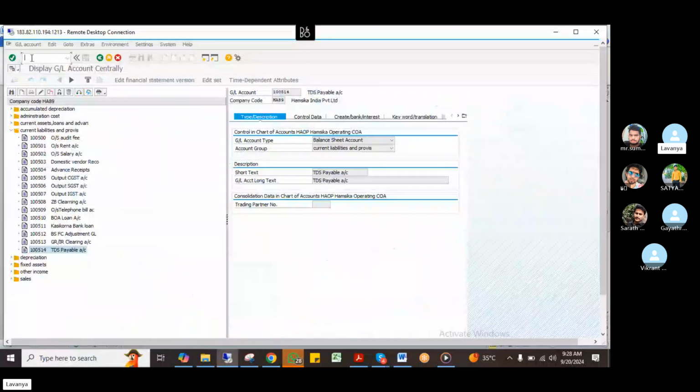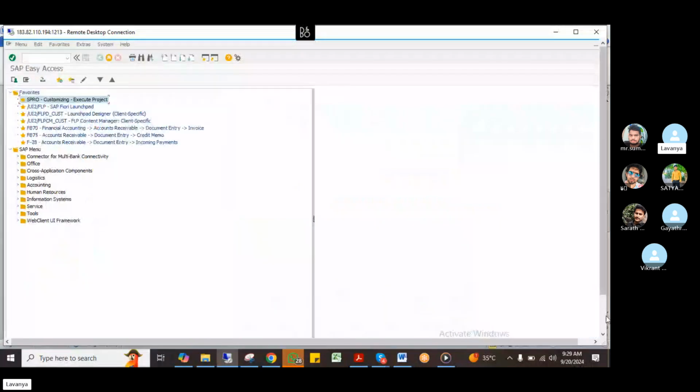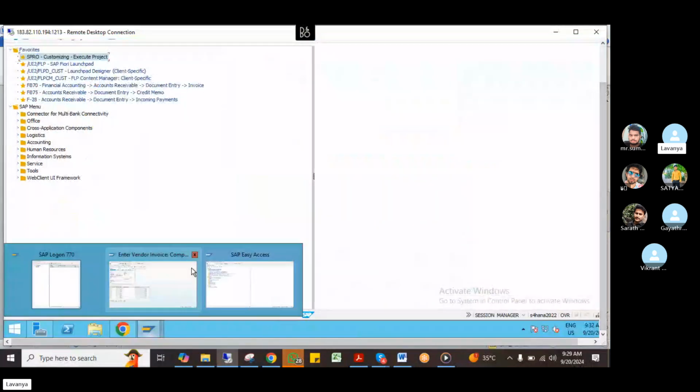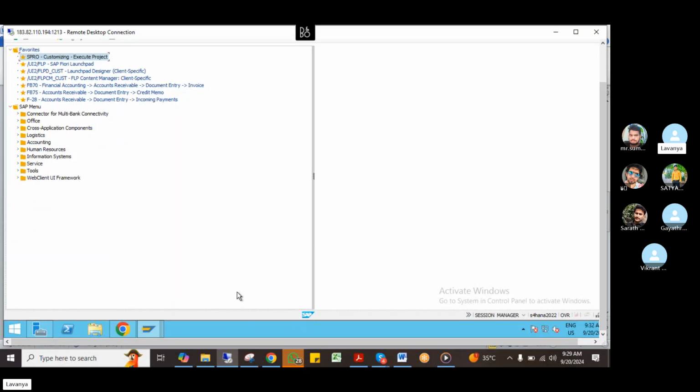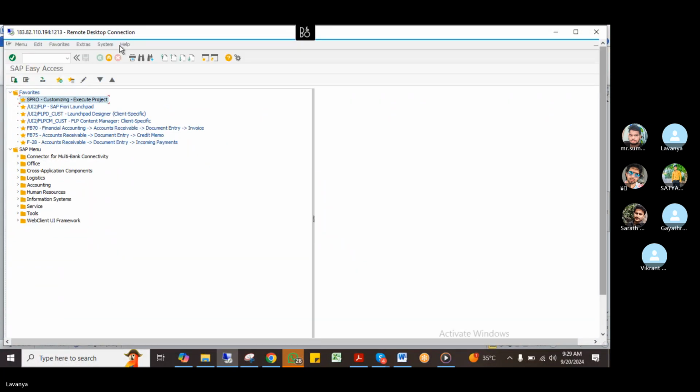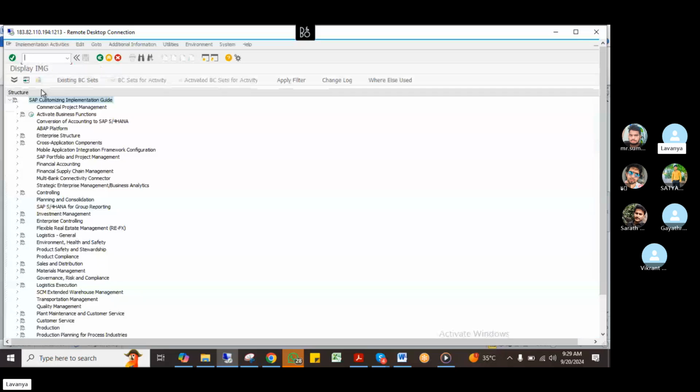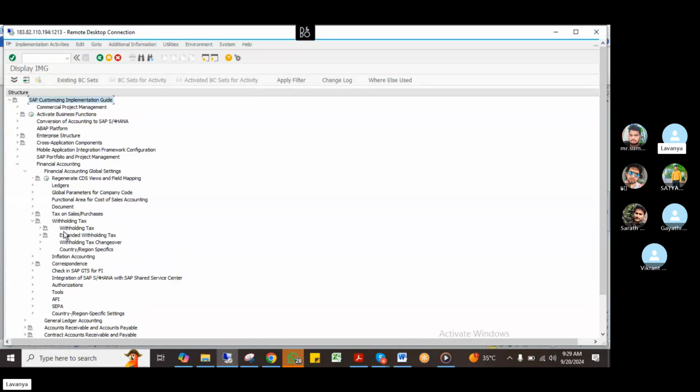Automatic posting. See here, this comes under Financial Accounting, Global Settings, Withholding Tax, Extended Withholding Tax. Everything comes under basic settings, calculation, company code, and posting.